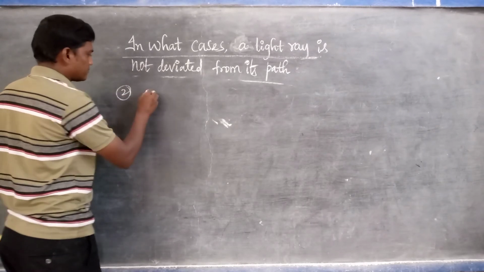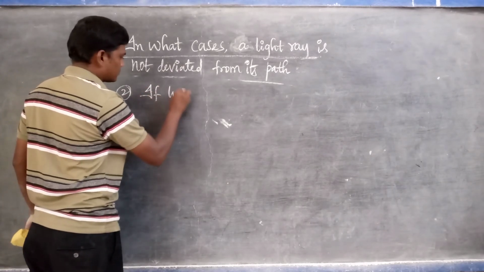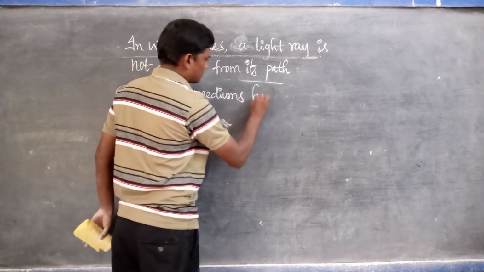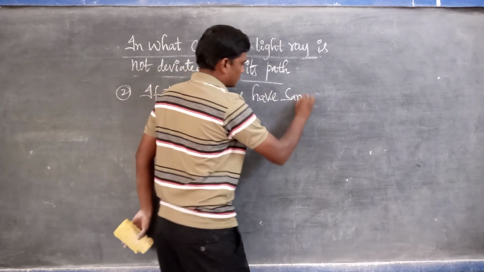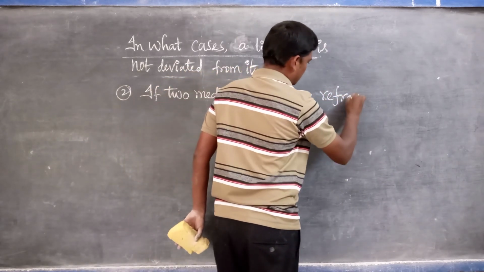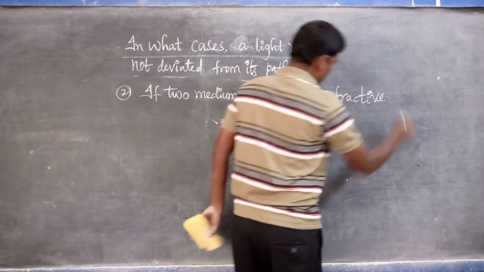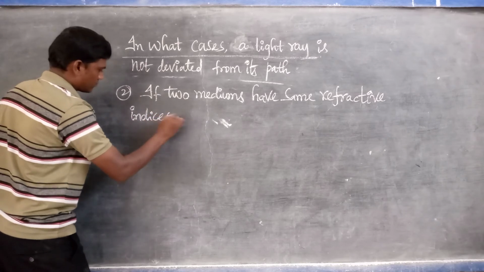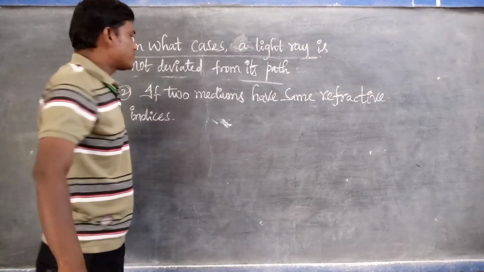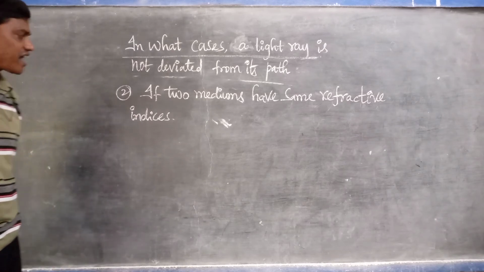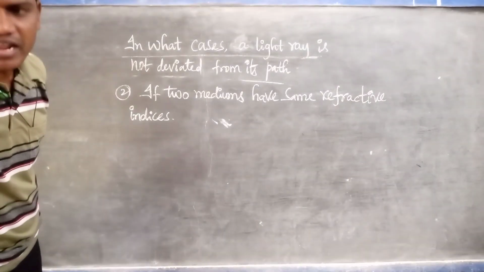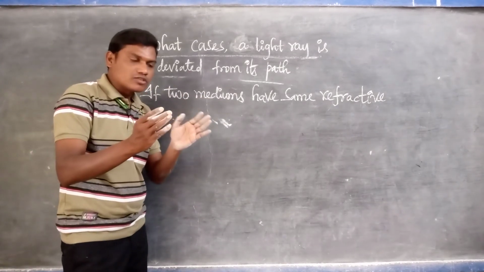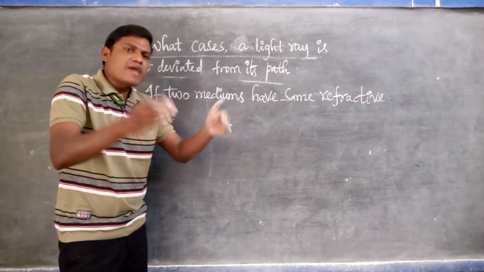And the second one: if two mediums have the same refractive indices, meaning the two mediums we have taken have the same refractive index.